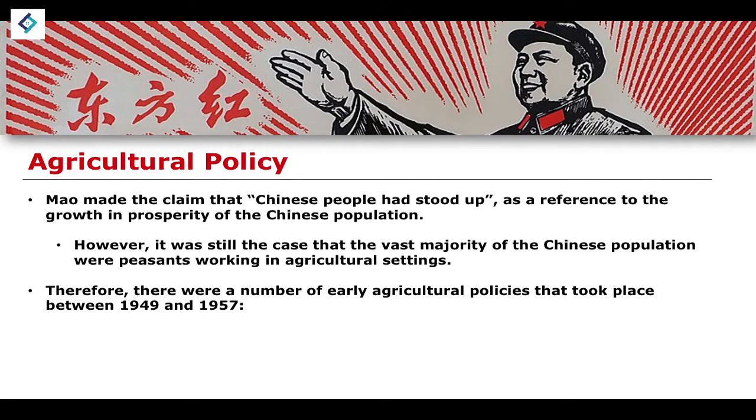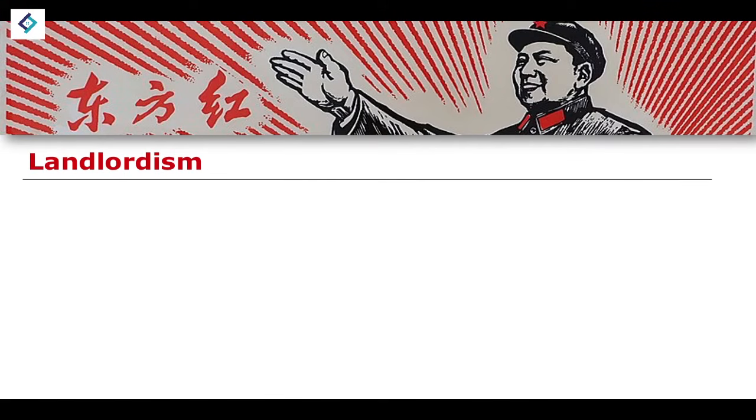So we see a number of agricultural policies and ideas related to agriculture take place between 1949 and 1957 during this early period. And we can really delineate them into two main categories. We have these ideas that relate to criticism of landlordism and the attacks against landlords. We'll go into them in this lesson and the next lesson. And then we also have a specific policy that was initiated, which is the Agrarian Reform Law.